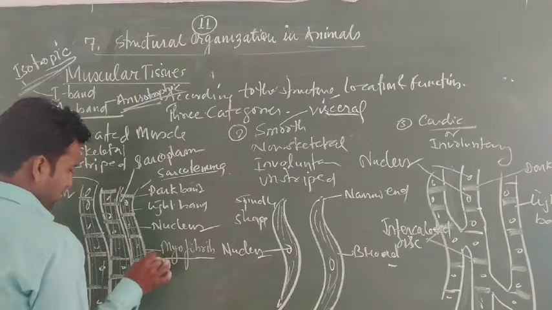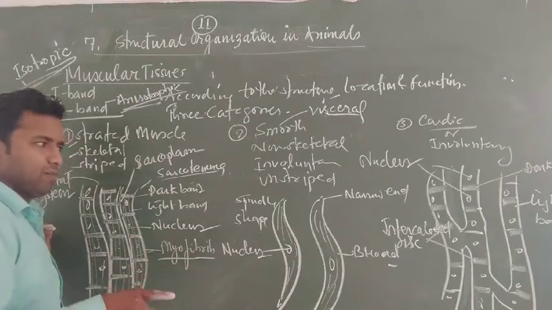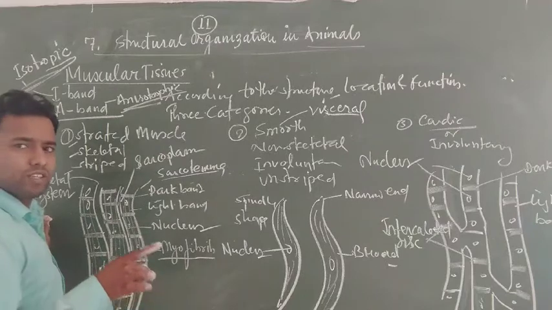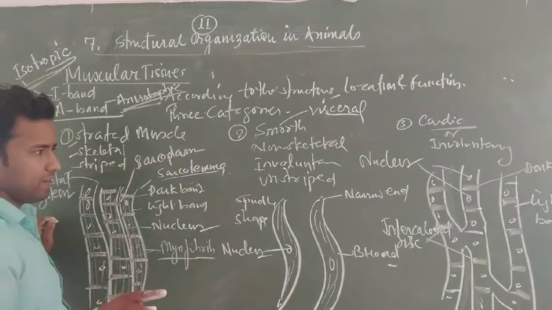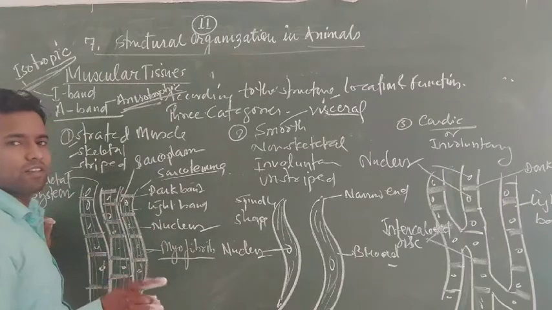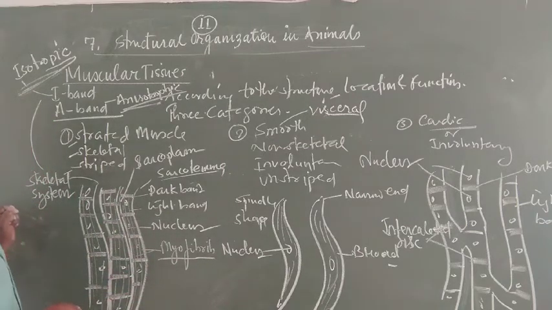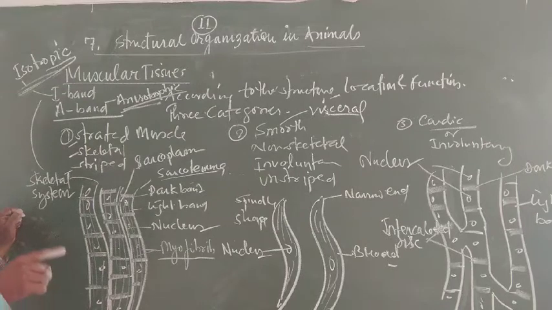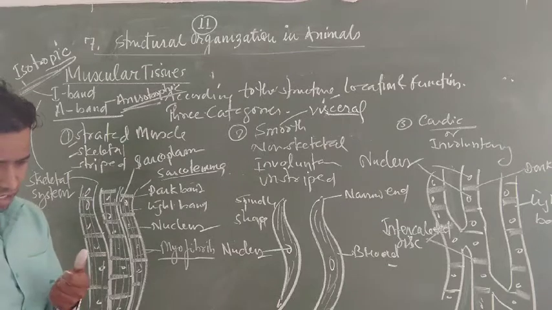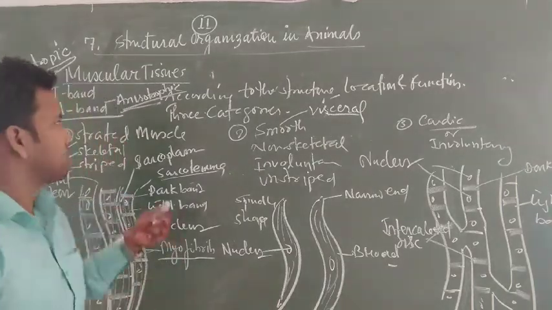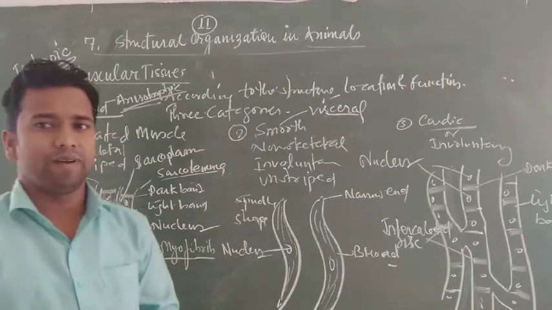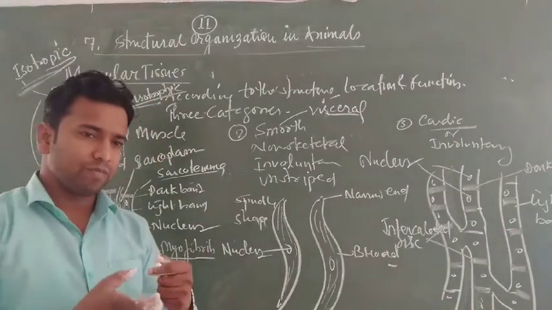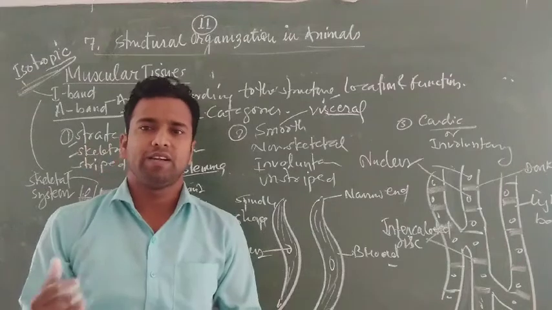Students, the detailed mechanism of contraction and relaxation of muscles is given in the skeletal system chapter of human physiology, I think chapter 17 or 18. At the time of discussion of skeletal muscles, you will learn how contraction and relaxation takes place, what role is played by the A band, I band and H band, and what work is performed by actin and myosin filaments.